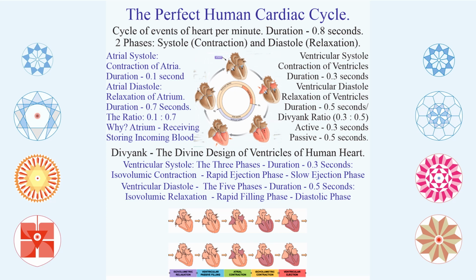So atrial systole is 0.1 second, atrial diastole is 0.7 seconds, ventricular systole is 0.3 seconds, ventricular diastole is 0.5. That is the perfect cycle which we have to understand and remember. And the picture has been given below showing how it actually functions and what the ratios are. From that angle, let's move on to the next stage.